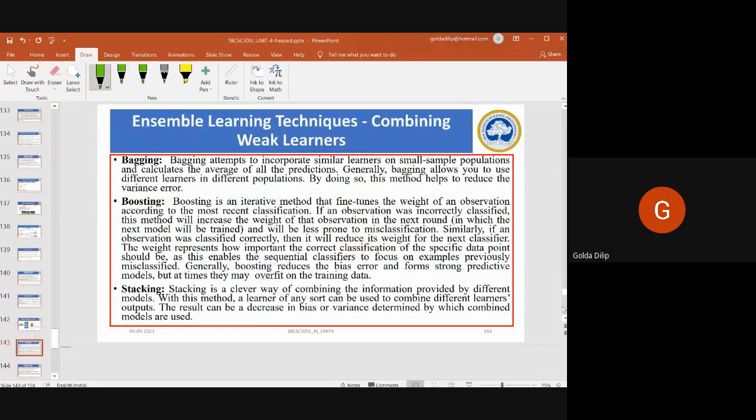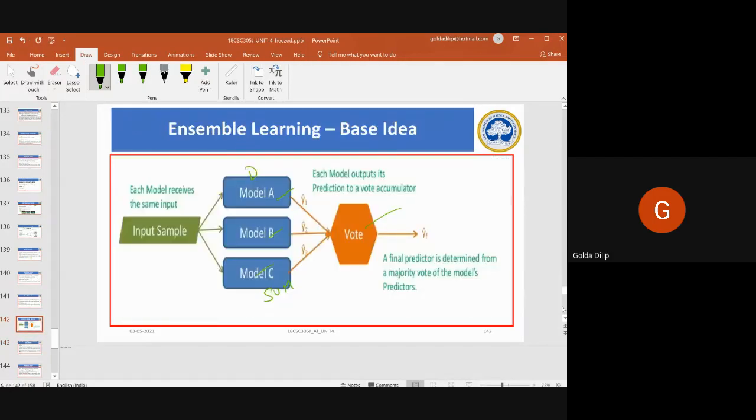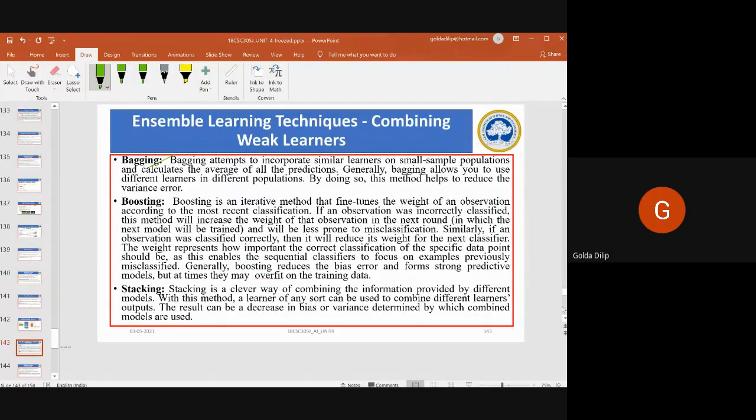In bagging, you take all the outputs from the three algorithms, from model A, model B, and model C, and then average all the predictions, so you get a single output. That is what bagging is all about. Bagging allows you to use different learners on different populations. By doing so, the method helps to reduce the variance errors.